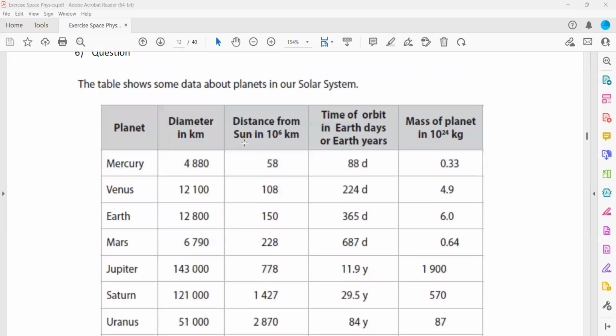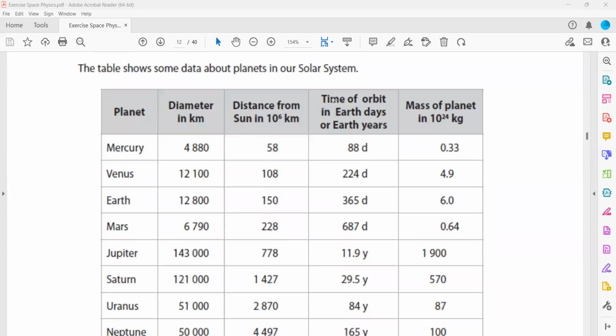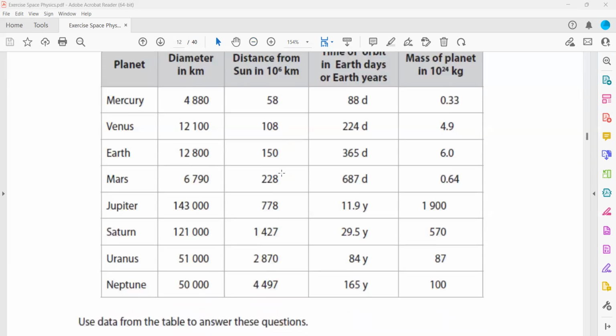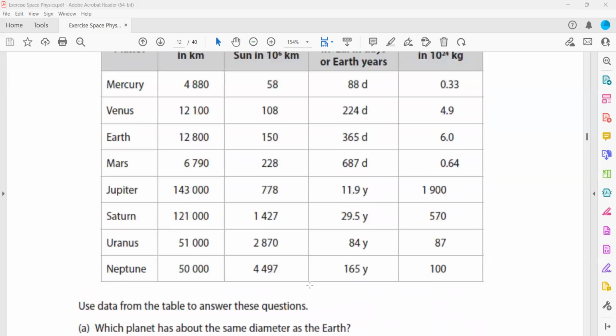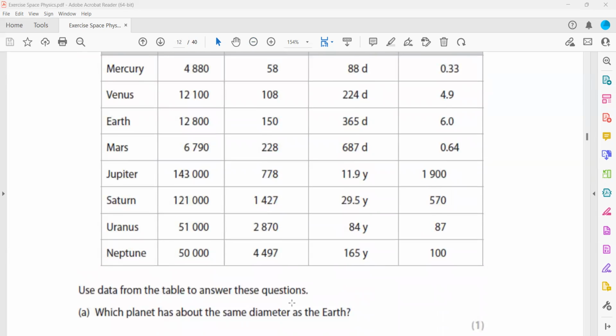In question 6, the table shows some data about the planets in our solar system. You don't have to memorize these values. It's too big, too many different variables. You should be able to analyze. Analyze means, like in the exam, you will have the table and you have to analyze the table and work out the pattern, or sometimes you have to write a missing value, orbital speeds, orbital time periods, or radius by using a formula. Use the data from the table and answer these questions.